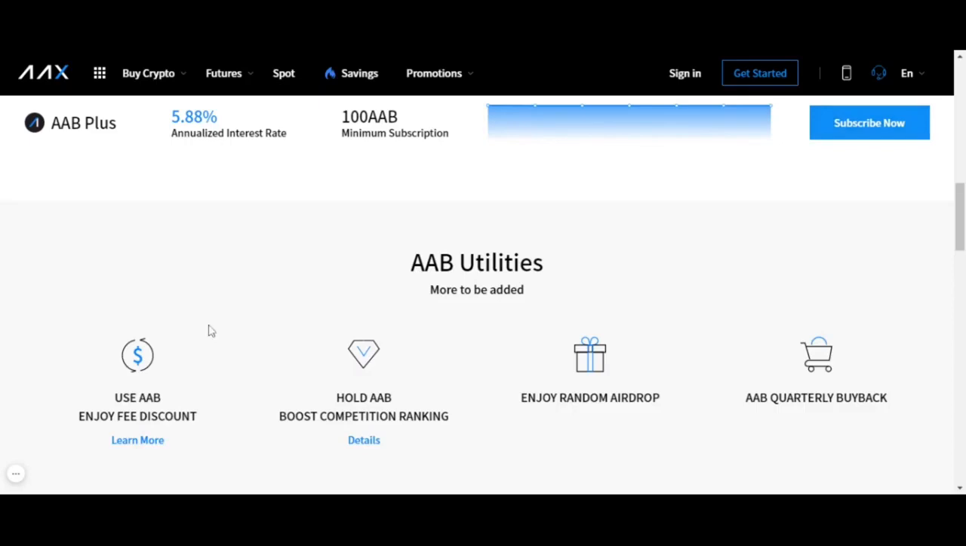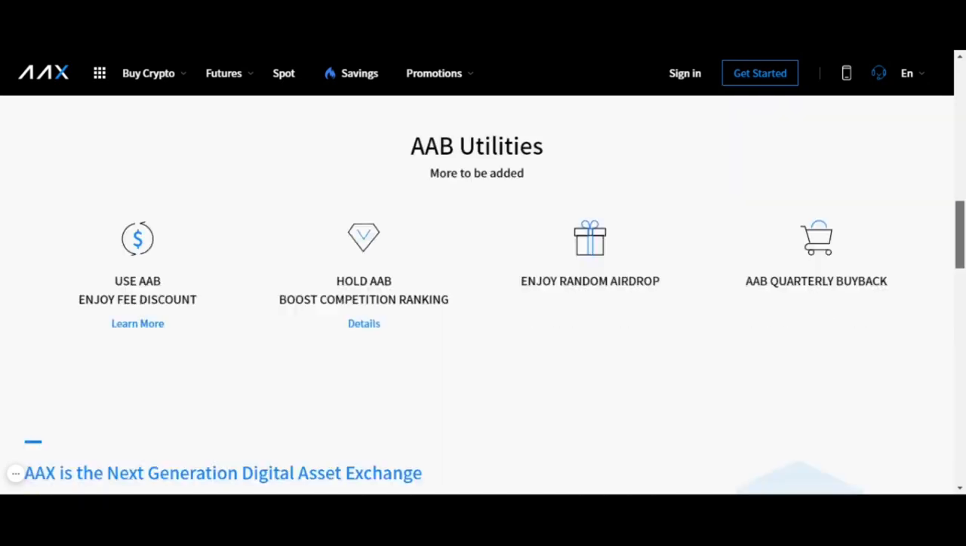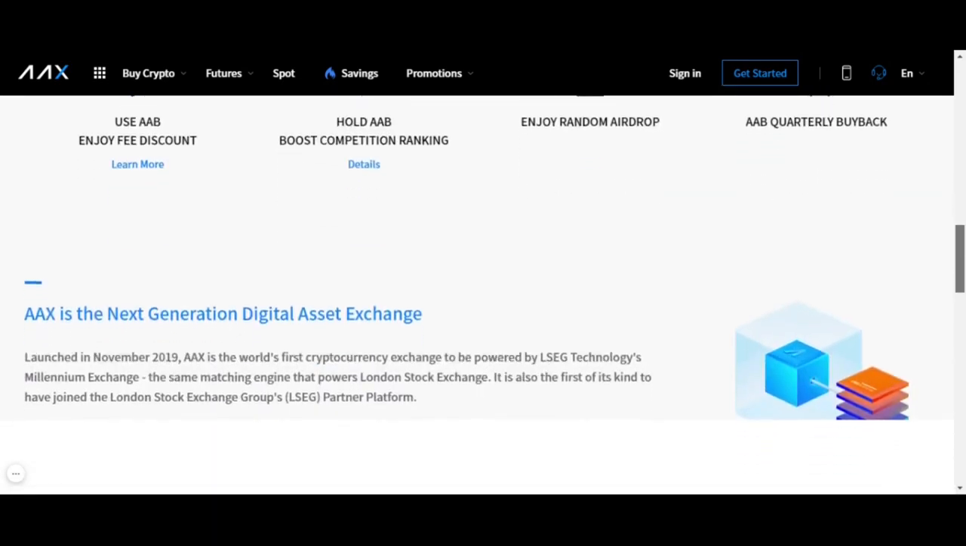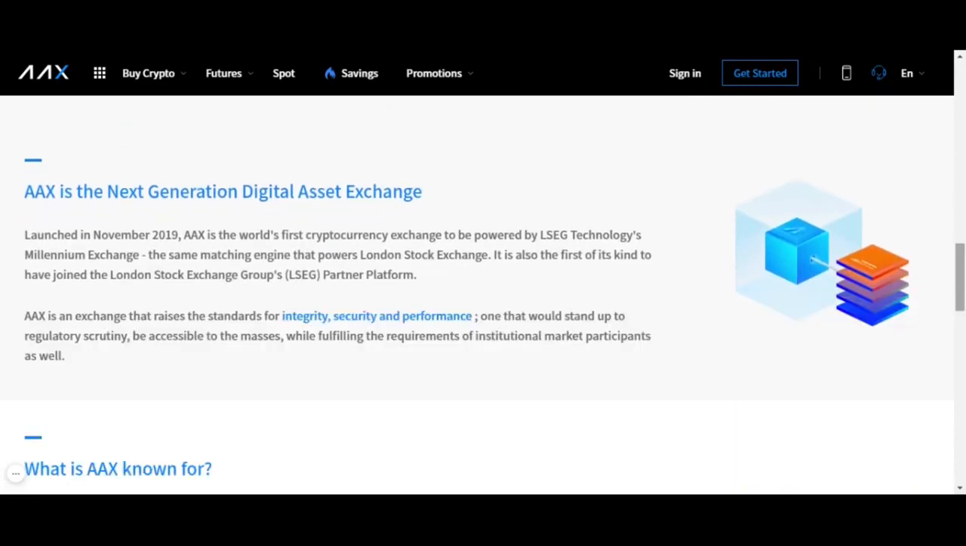So AAB utilities, more to be added. So use AAB to enjoy fee discount. That's always nice. Hold AAB to boost competition ranking. Enjoy random airdrop. That is super nice. And then AAB quarterly buyback. That's also incredible. So they say it's kind of the next generation digital asset exchange, launched in November 2019. So still very new exchange, which I like. You know, getting in early on something like this.